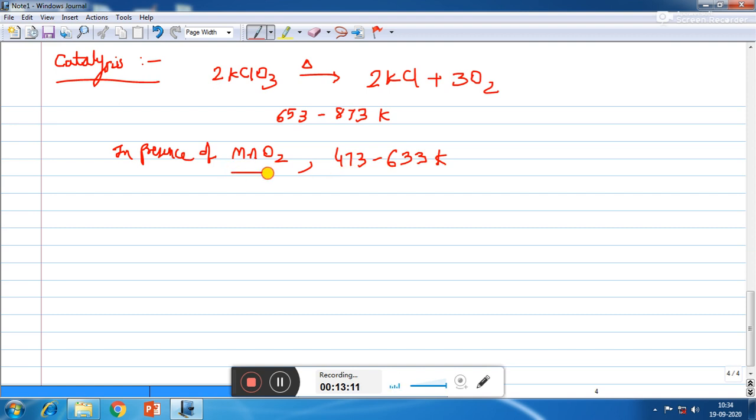That means with the help of this manganese dioxide catalyst, the rate of reaction is increased, and so the reaction can take place at a very low temperature.